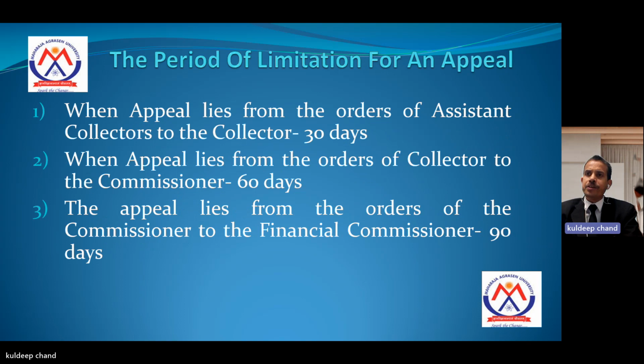And what is the period of limitation for an appeal? Number one, when appeal lies from the order of the assistant collector to the collector, that is 30 days. Number two, when appeal lies from the order of the collector to the commissioner, that is 60 days. And number three, the appeal lies from the orders of the commissioner to the finance commissioner, that is 90 days.